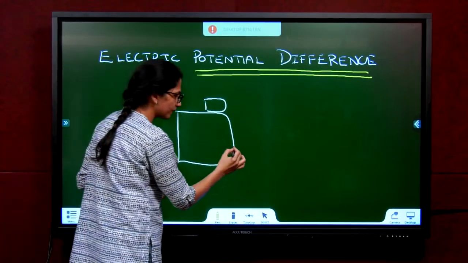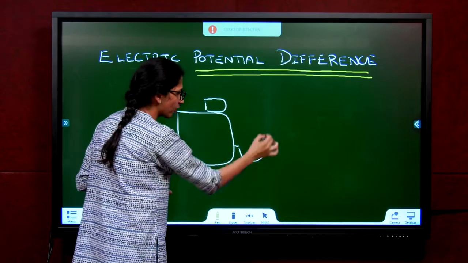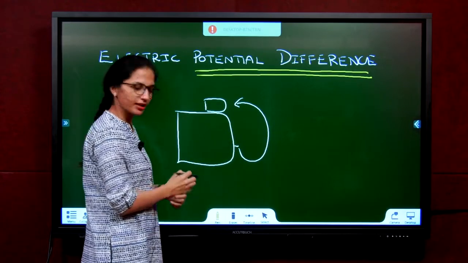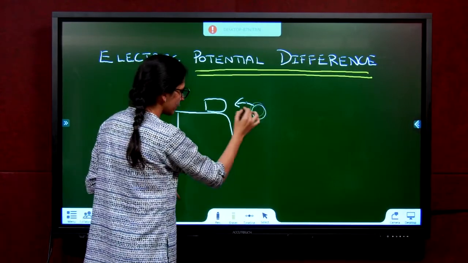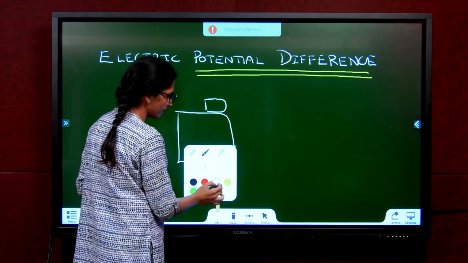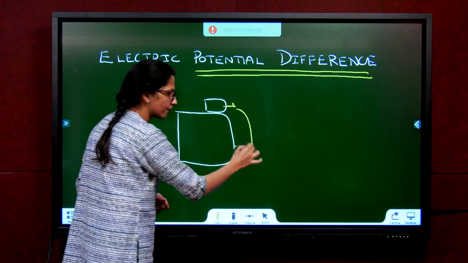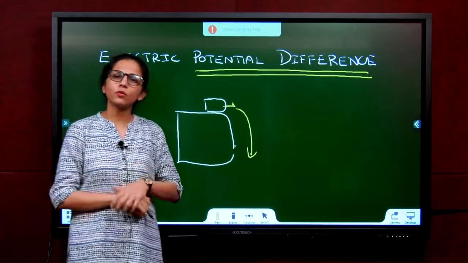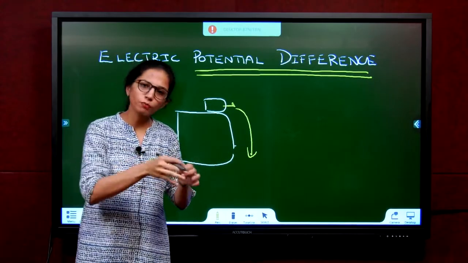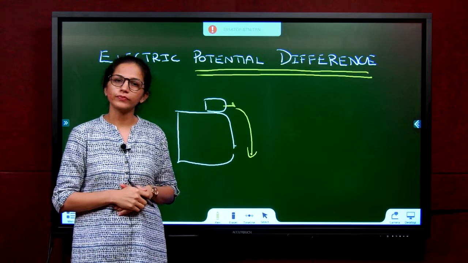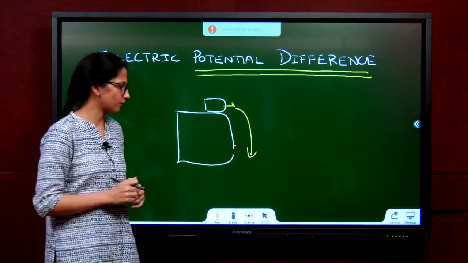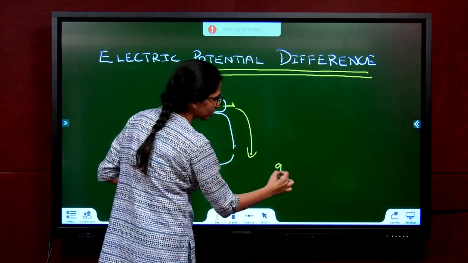Now, if I open the tap over here, will you see water going up? Never. But if I open a tap from this point, will you see water coming down? Yes, but who pushed the water? Someone has to push the water for it to come down, no? Who is pushing the water? Gravity is doing the work.